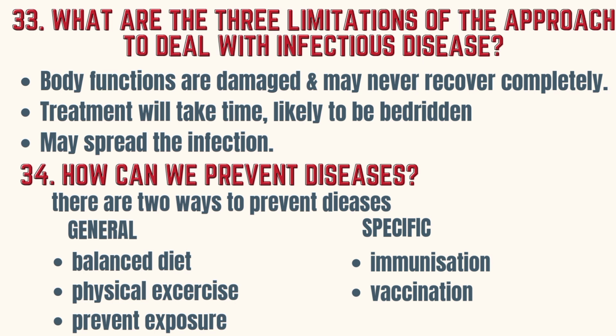How can we prevent diseases? There are 2 ways to prevent diseases, general and specific. In the general way, we can have a balanced diet, physical exercise, and also we can prevent exposure. And in a specific way, we can opt for immunization and vaccination.